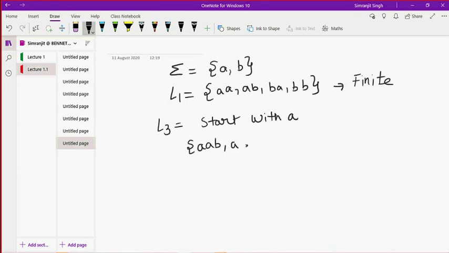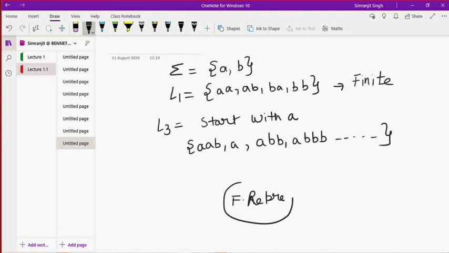I don't know what the language will be or how many possible strings exist in it. I do not want to define it, but I want some kind of finite representation of this language.